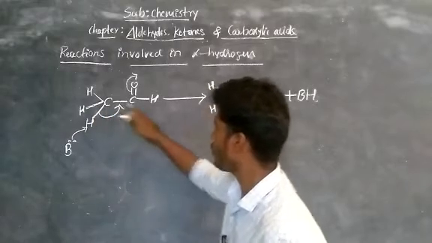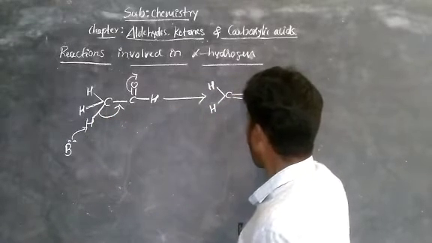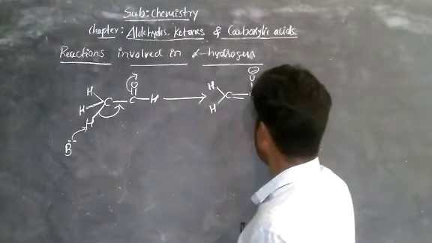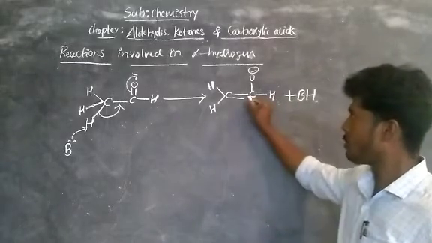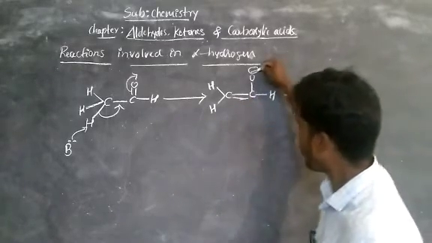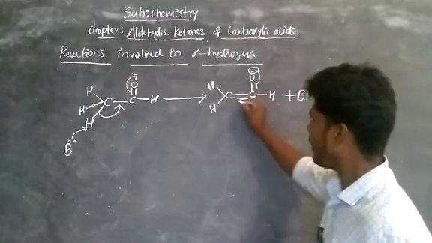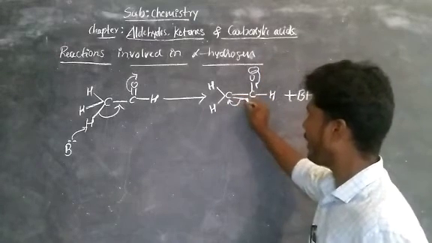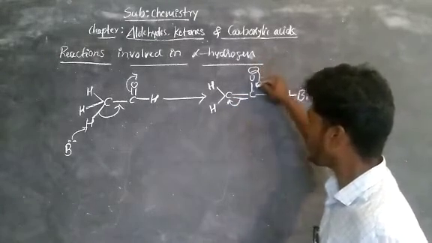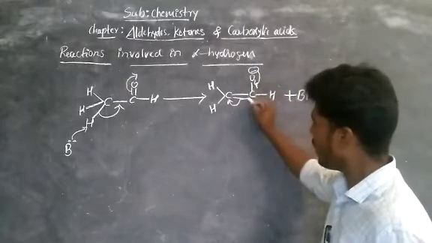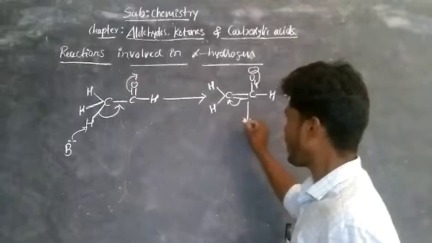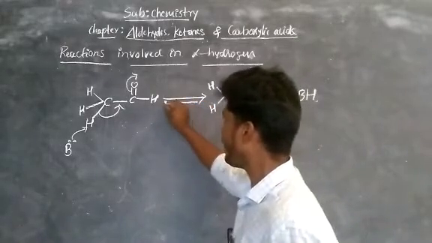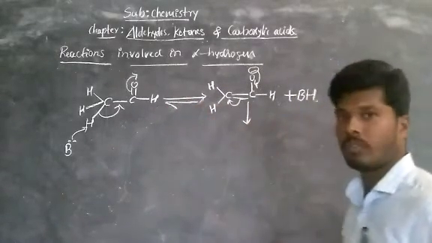This bonded electrons move towards the carbon, bond O minus, bond H. It will be one of the resonance structures. Then again these electrons move towards this carbonyl carbon side and the negative charge moves, and this bonded electron moves on carbon. So you get one more resonance structure. We write it with a double-headed arrow.